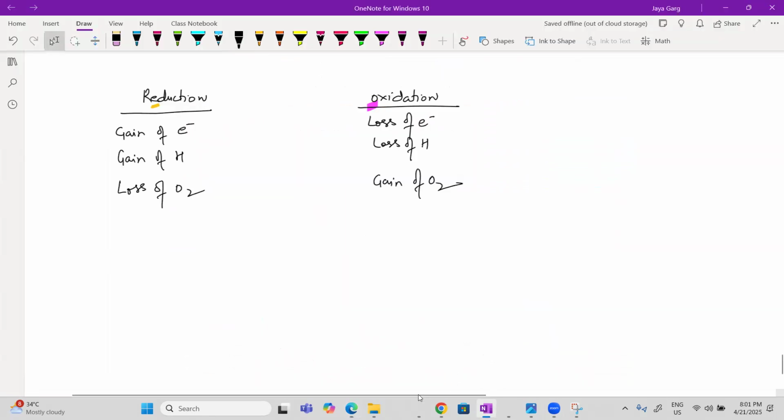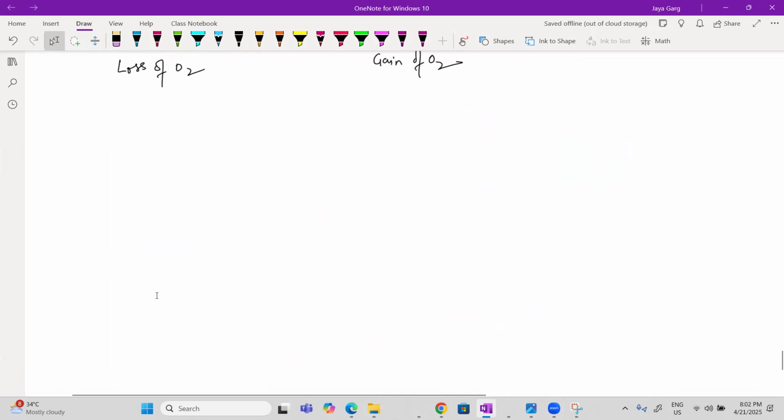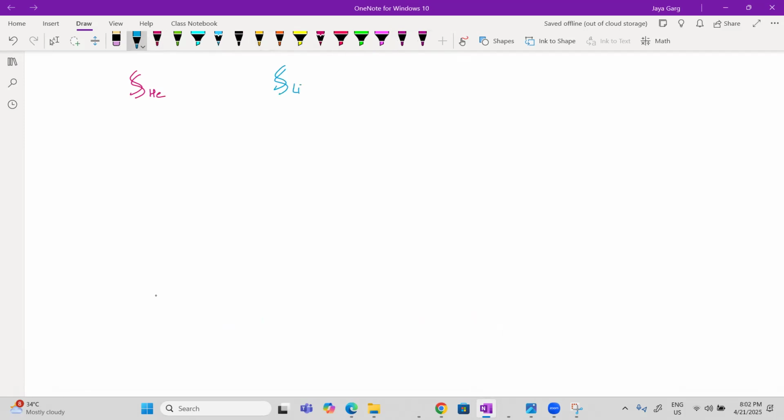Now, one more trick I'll give you. Check here. See here. This is your heavy DNA, and I'll use this color. This is your light DNA, means 14 and 14. And this is your hybrid DNA. And I'm drawing two-time hybrid DNA. This is also hybrid. This is also hybrid. So first of all, understand this is heavy DNA. This is light DNA. This is hybrid and this is hybrid.